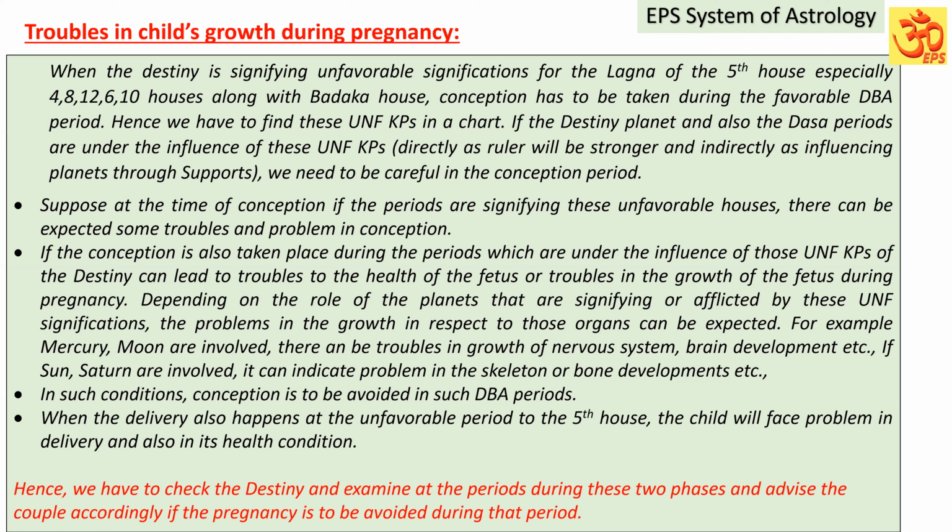But if the unfavorable key planets are influencing the Dasa period, and those are trouble-giving houses to the Lagna, then we need to be careful that conception should not take place in the Dasa Bhuti which have the unfavorable key planets in their rulers or by their supports. Influence by the unfavorable key planets should not be playing a role.